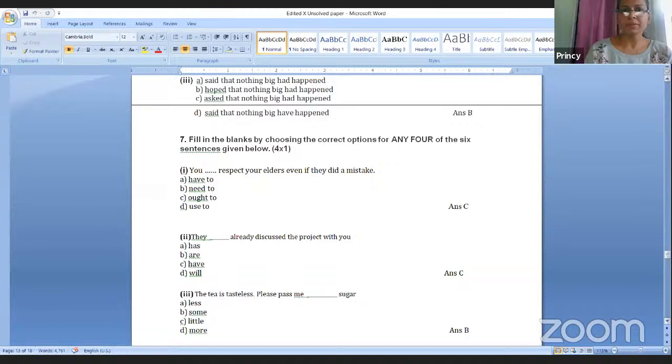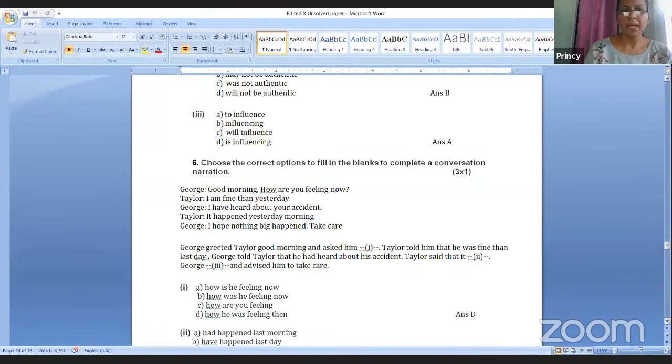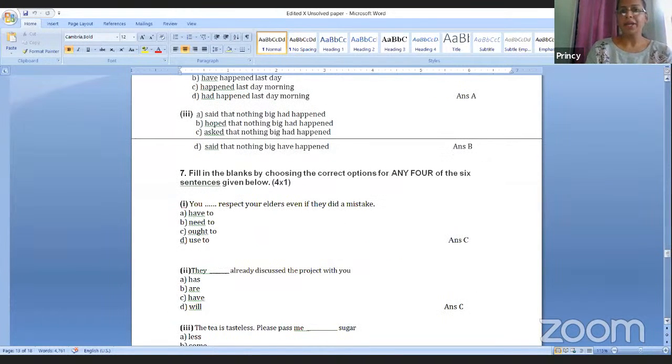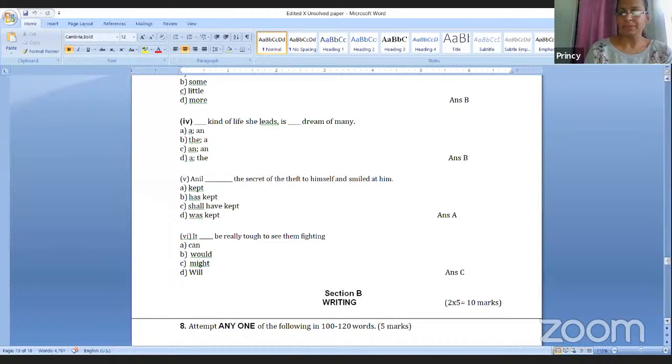Question number 6, the same narration which I told you earlier. It will be in dialogue form, in narration form. One reported speech would be there, and you have to take one option out of 4 options. MCQ form. Question 7, based on determiners, modals, and tenses, 6 options would be given to you and you have to do it. This is also MCQ.